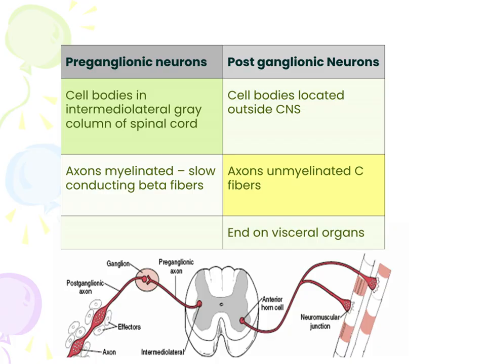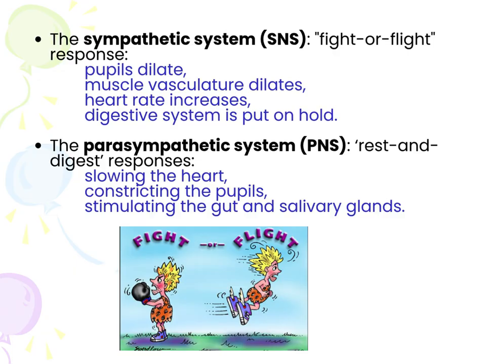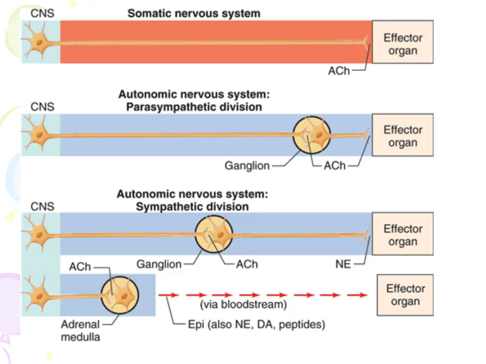Preganglionic neurons have their cell bodies in the intermediolateral gray column of the spinal cord, with myelinated axons. Postganglionic neurons have their cell bodies located outside the CNS with unmyelinated axons. Preganglionic neurons have slow-conducting B fibers, while postganglionic neurons have C fibers. The sympathetic nervous system has the fight-or-flight response, while the parasympathetic nervous system has rest and digest responses. Look at this diagram carefully.